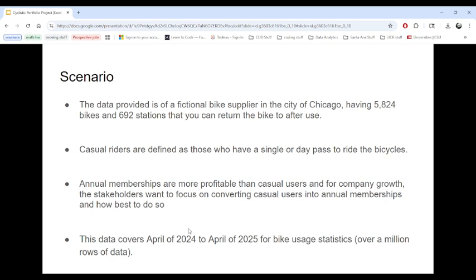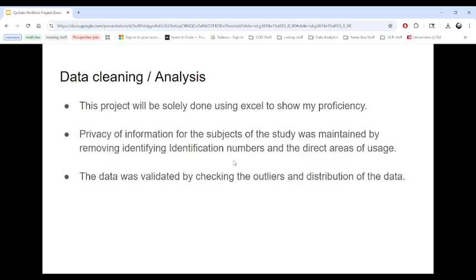The data covers April of 2024 to April of 2025, so a full year of bike usage statistics, which is over a million rows of data. In the data cleaning and analysis steps, I made sure to focus on Excel to show my proficiency for this project.